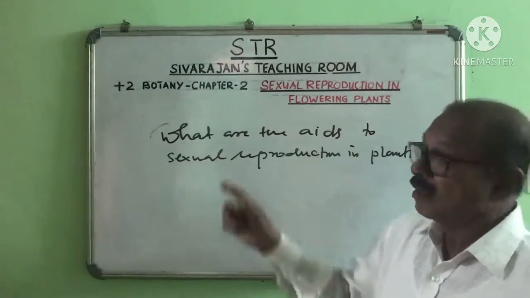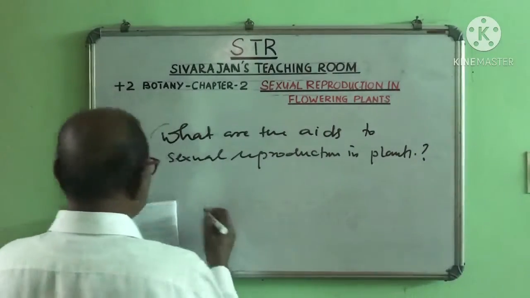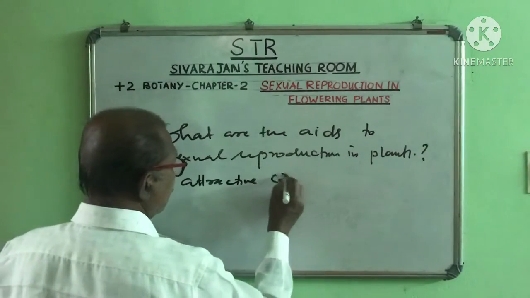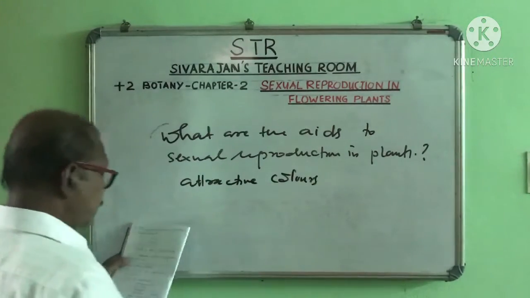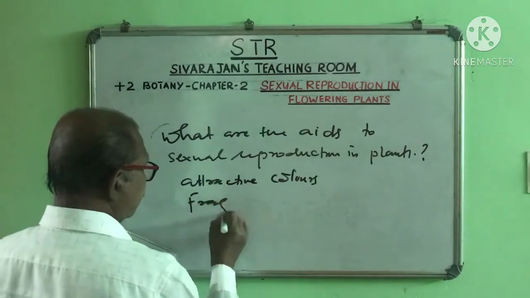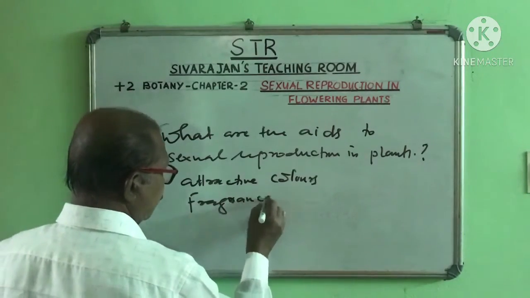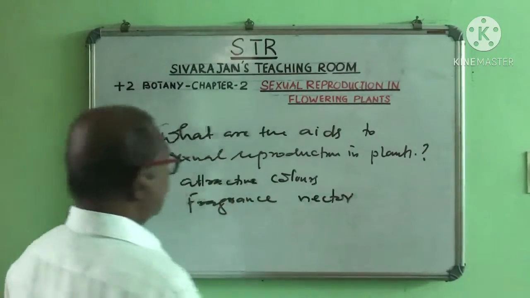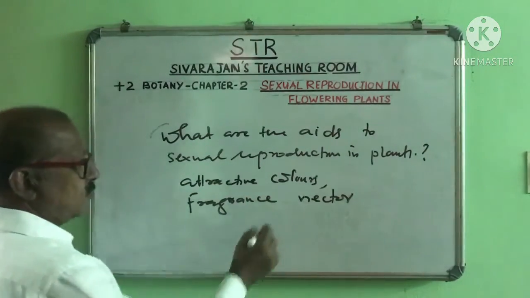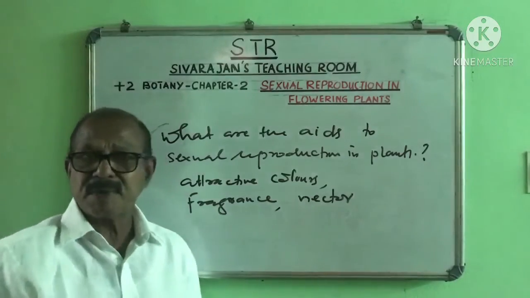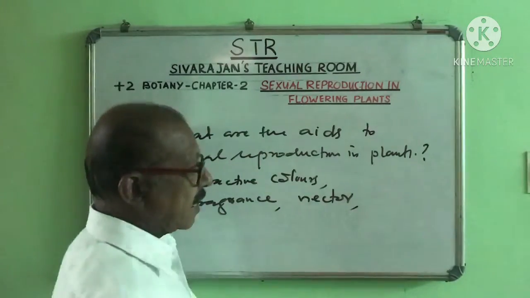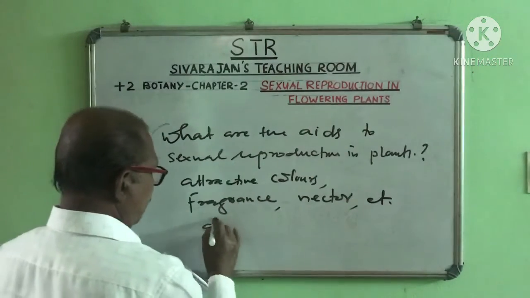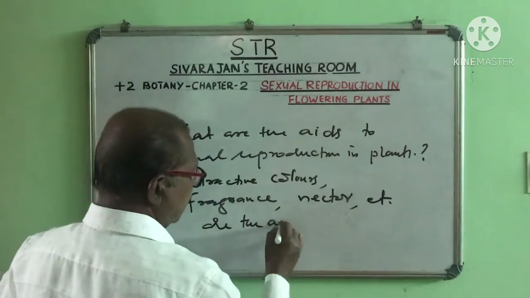So attractive colors, fragrance, which means pleasant smell, and nectar, etc. are the aids.